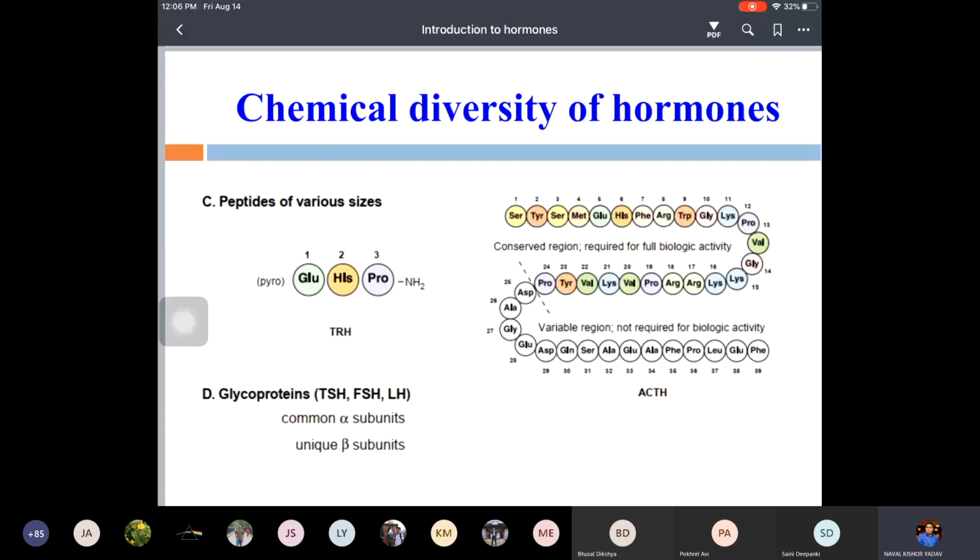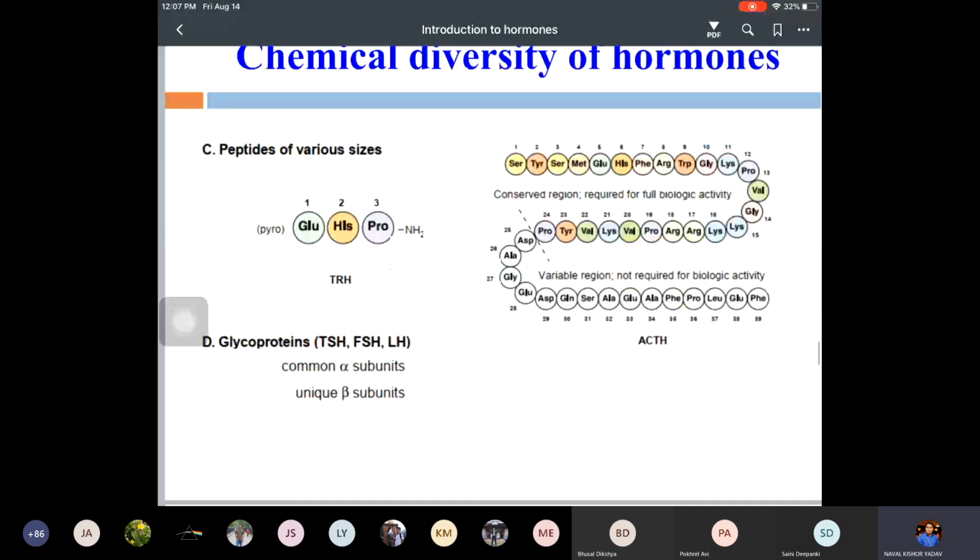And this beta subunit will decide the function of this particular hormone. We'll discuss that in the pituitary hormones, when we discuss how this beta subunit is related to the function of each hormone. So these are the derivatives from which hormones come: cholesterol, tyrosine derivatives, peptides, and glycoproteins.